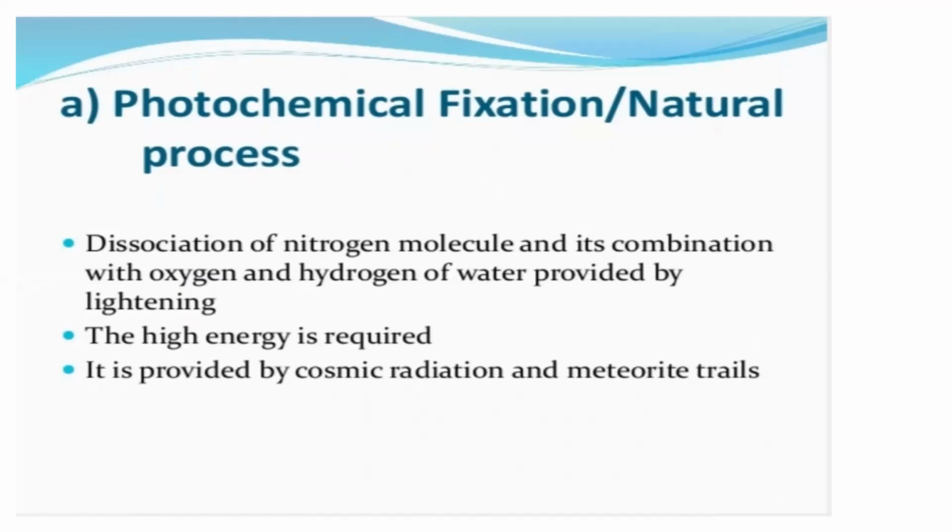Whenever lightning and thunderstorms come, the molecular nitrogen can convert into other combined forms, such as ammonium ion or ammonia. High energy is also required in this way, which is provided by cosmic radiation and meteorite trails.